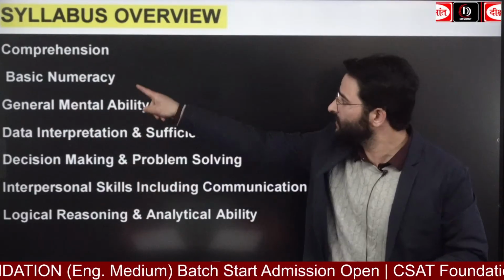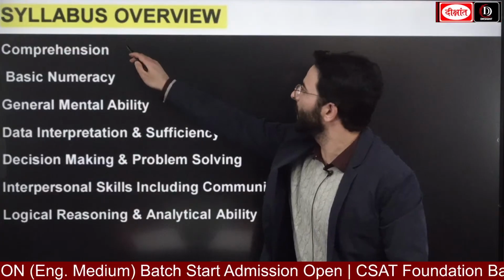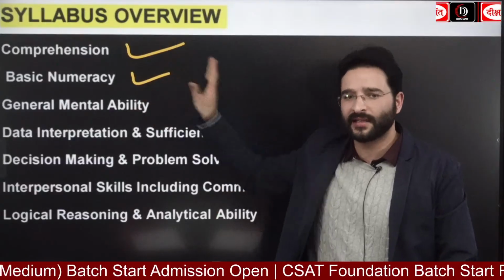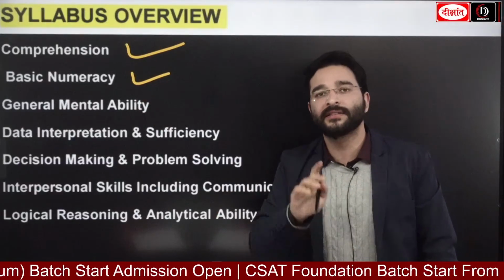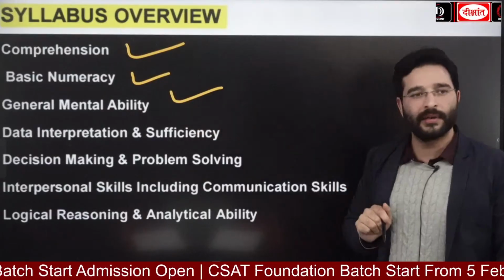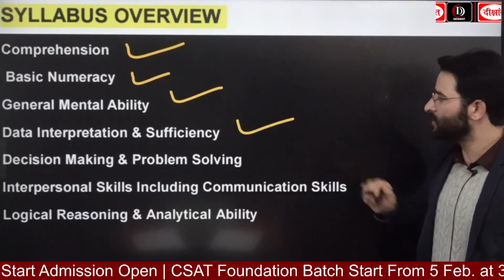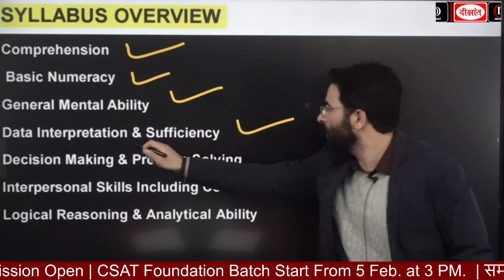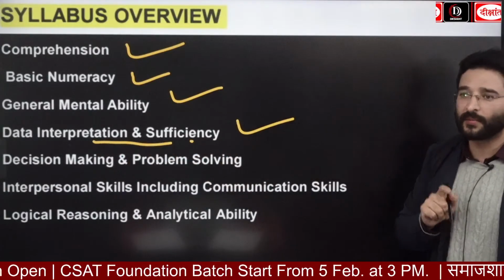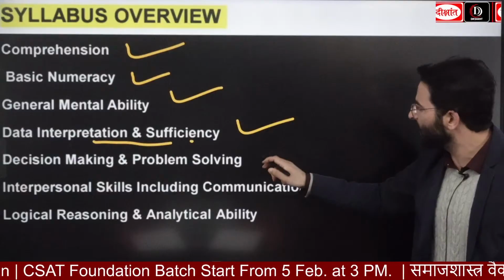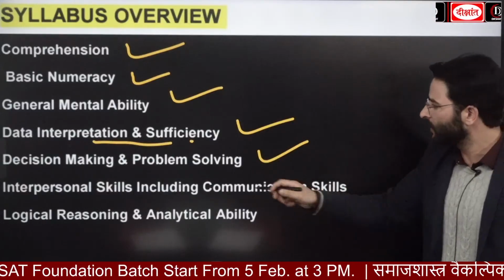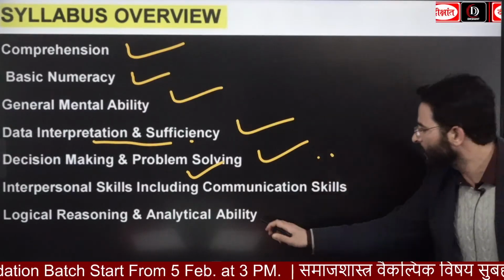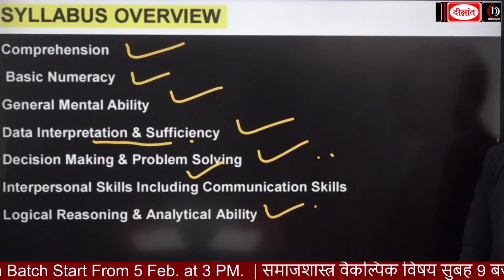Looking at the syllabus first, we are going to have the comprehension. We are going to have the basic numeracy. यहाँ पे class 10th level तक देखने को मिलता है. Apart from that, we are also going to have the general mental ability. We are going to have the data interpretation and sufficiency. ये from last 3 to 4 years, this particular part is going to be very important. Not just that, we have to look at the decision making and problem solving. We have to look at the interpersonal skills. Okay, although इसका थोड़ा सा रोल कम रहता है. Apart from that, this logical reasoning and analytical ability.